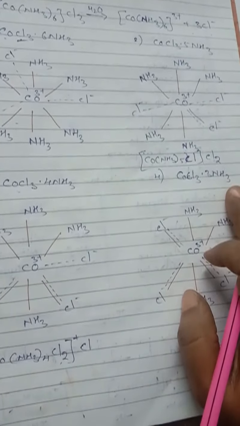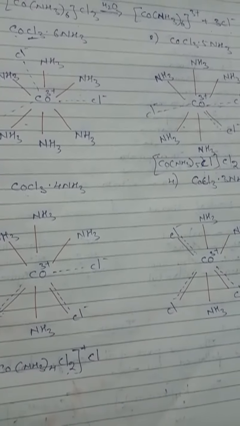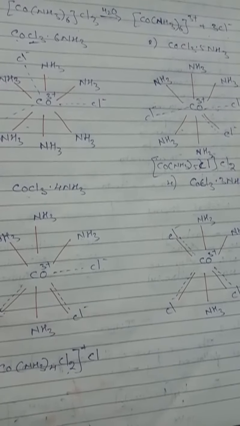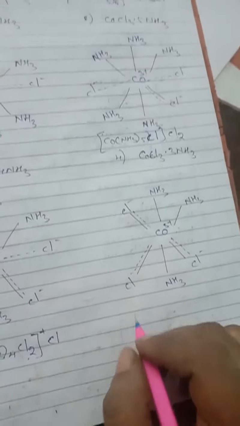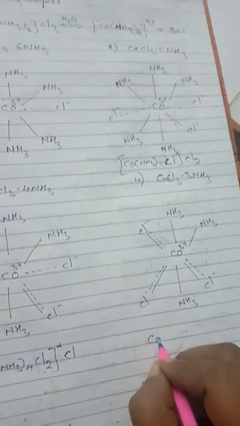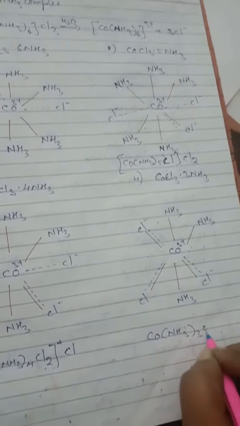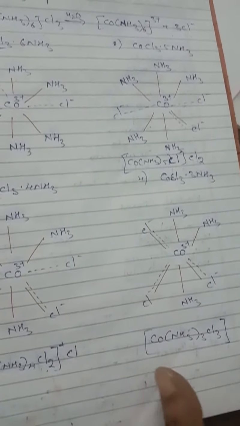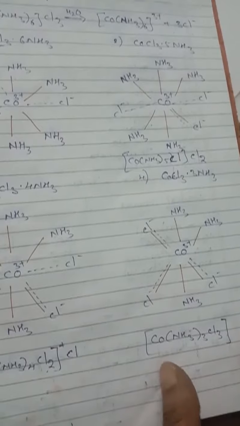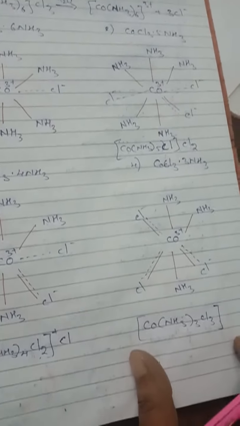So now the last one, CoCl3·3NH3. Here three chloride ions satisfy primary valency. Three ammonia molecules and three chloride ions satisfy secondary valency, and how is the complex going to be written? [Co(NH3)3Cl3]. It cannot give any ions when dissolved in water, and it is a neutral complex. Understand, children? It is a neutral complex.